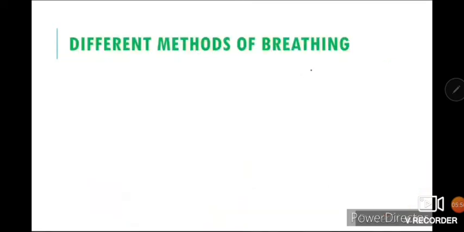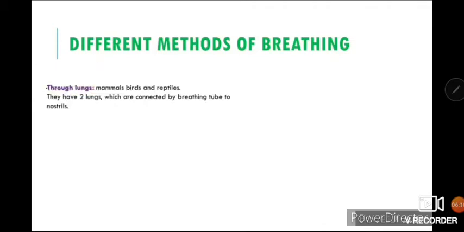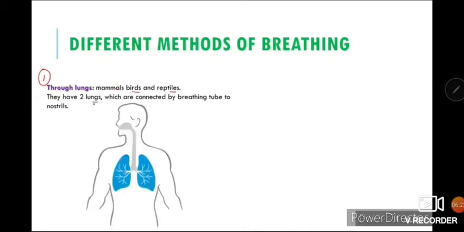Now let's study another adaptation, that is different methods of breathing. What are the different breathing organs in different animals? Different animals breathe through different breathing organs. First, you all are familiar with the lungs. Most of the mammals, birds, reptiles breathe through the lungs. They have two lungs which are connected by a breathing tube to the nostrils. When we are talking about lungs, the first thing with which you are familiar is a human being. That's why I've given this example. Most of the birds and reptiles also breathe with the help of lungs.